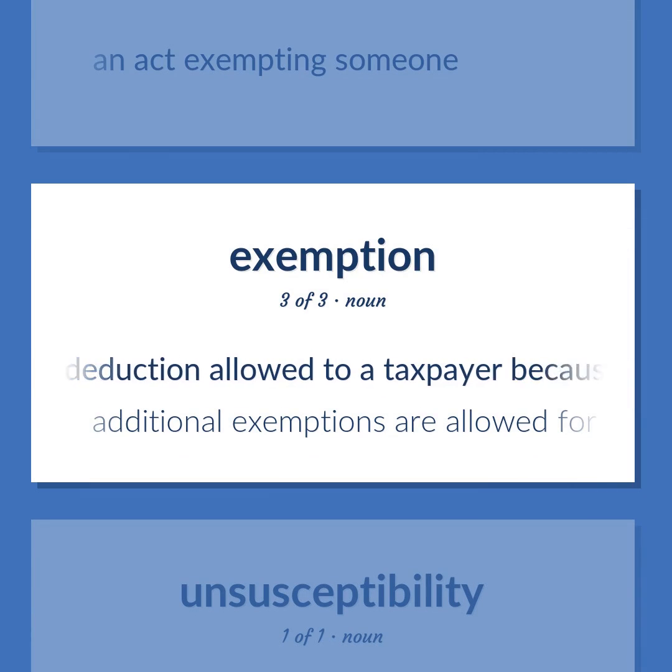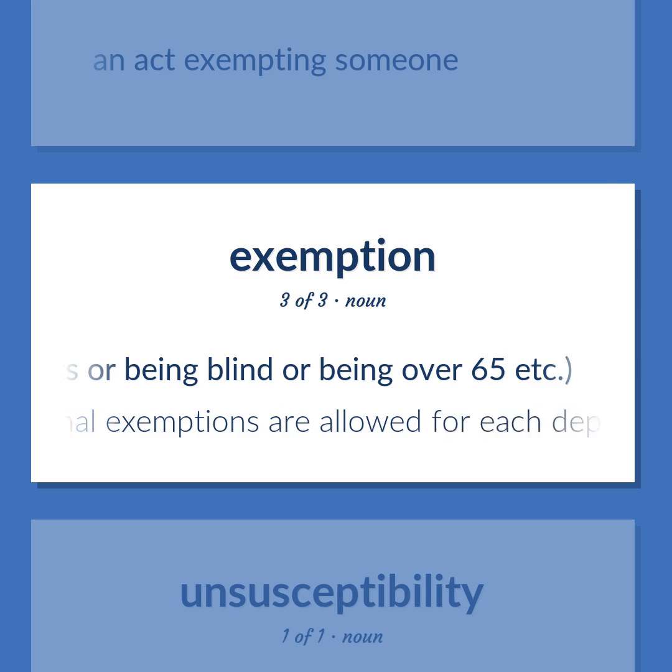A deduction allowed to a taxpayer because of his status, having certain dependents or being blind or being over 65, etc. Additional exemptions are allowed for each dependent.